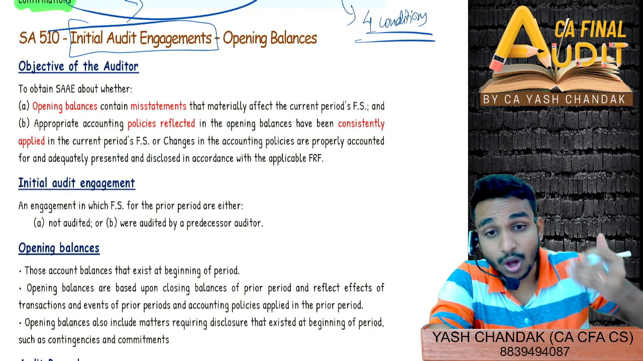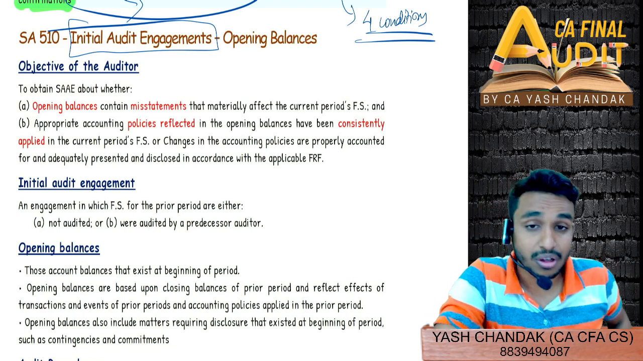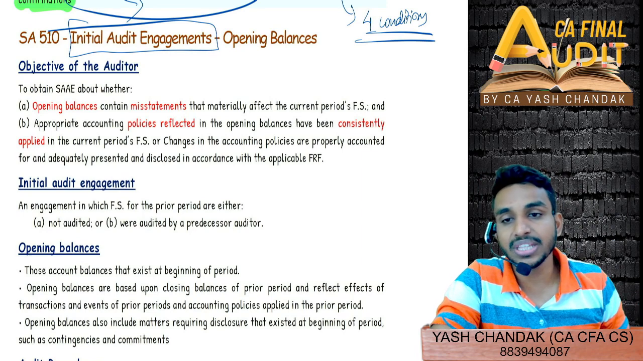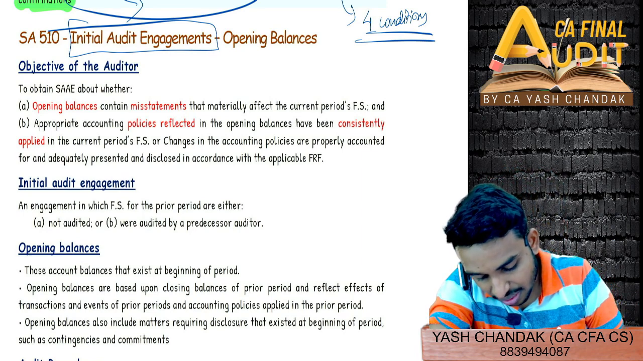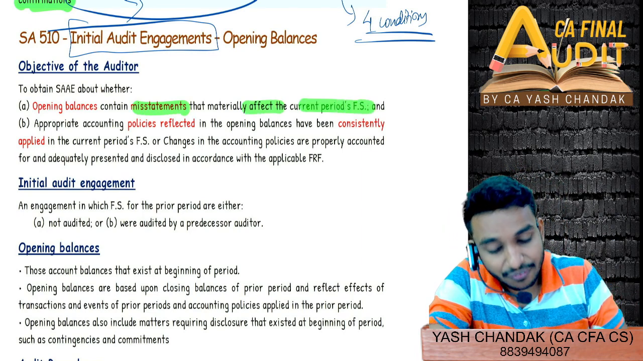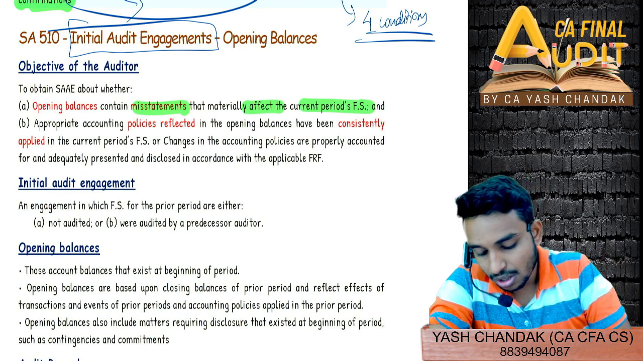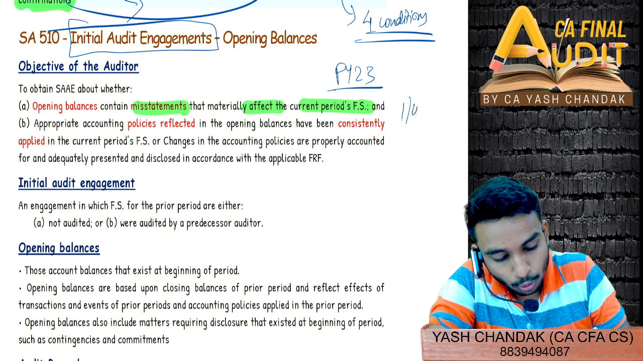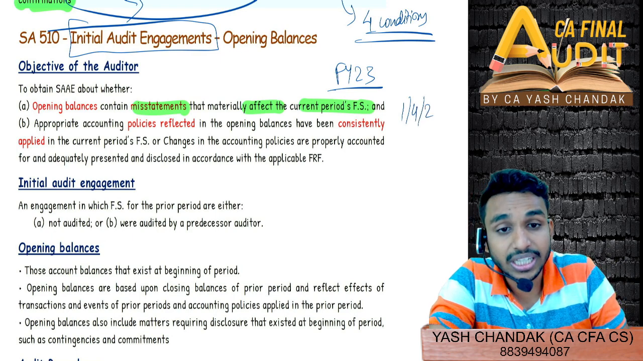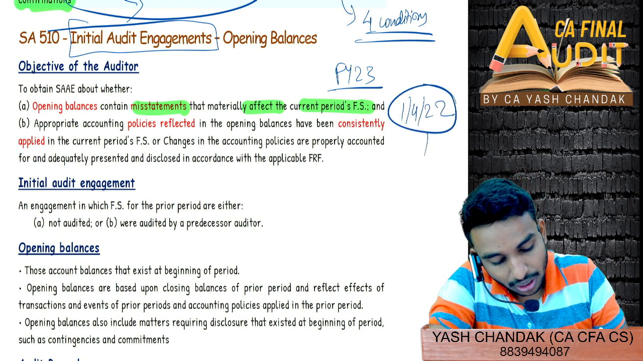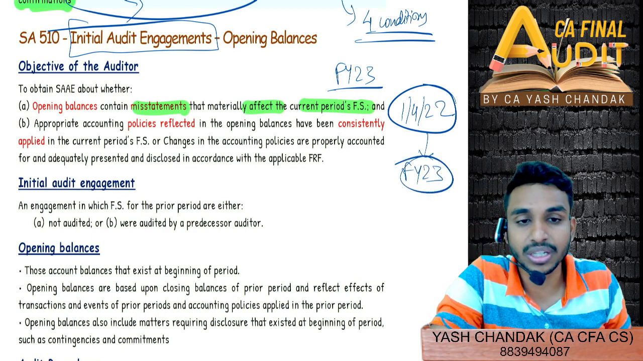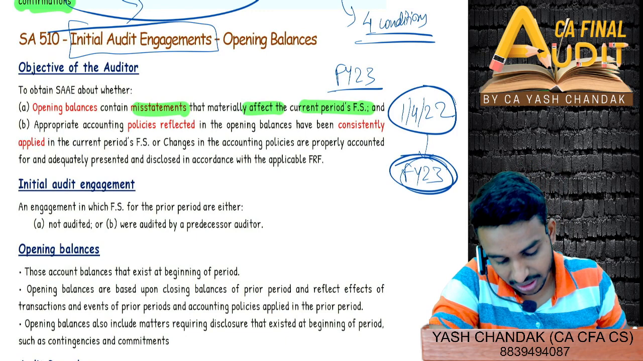For opening balances, since this is the first time that we are auditing this client, we first have to go through the opening balances of the entity. Opening balances, whether they contain any misstatement which could materially affect my current period financial statement. So if I am appointed for financial year 2023, I'll go through the opening balances as on 1st April 2022 and see whether they could affect my FY23 figures. If there is any misstatement in the opening balance, it could also affect my FY23 figures.